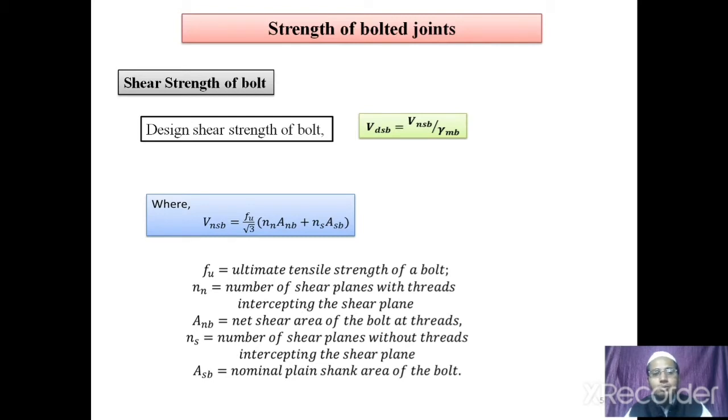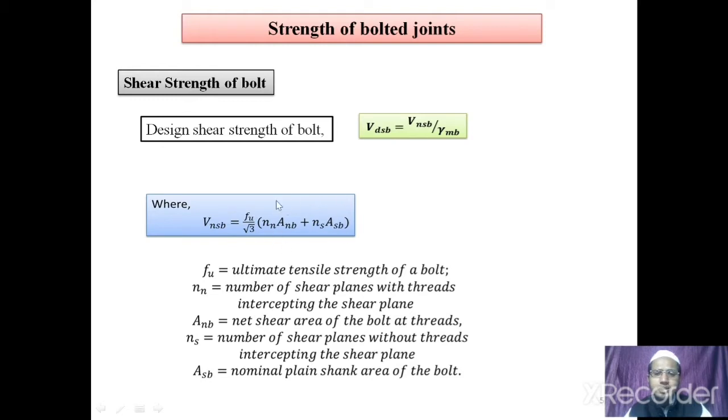Asb. As we know, fu is the ultimate tensile strength of bolt. Now what about nn? nn is the number of shear planes with threads intercepting the shear plane, and ns is the number of shear planes without threads intercepting the shear plane. What about Anb and Asb? Anb is the net shear area of the bolt at the threaded portion, and Asb is the gross or nominal plane shank area of the bolt.